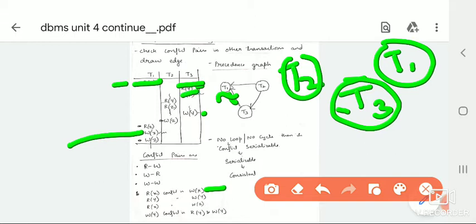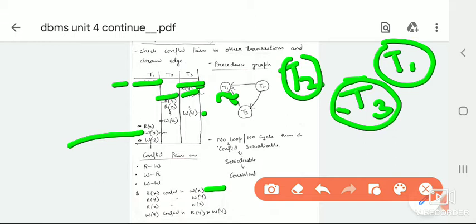The next operation in sequence is R of y. R of y should have the conflict pair W of y. Is it present in T1? No. It is present in T3. Yes, it is present in T3.